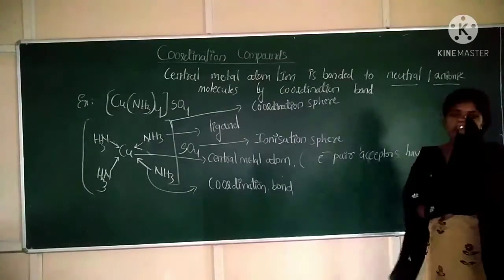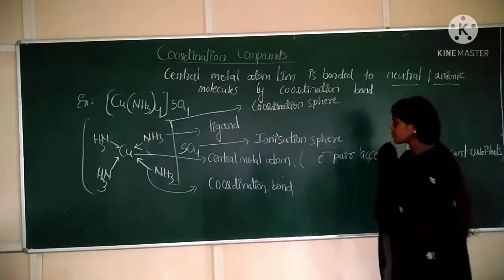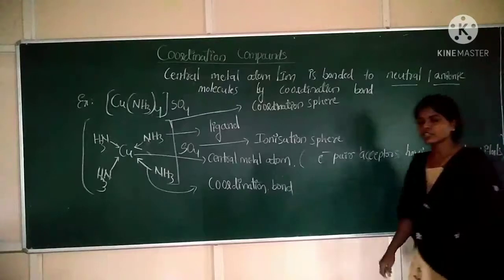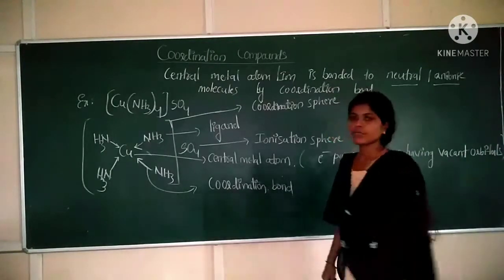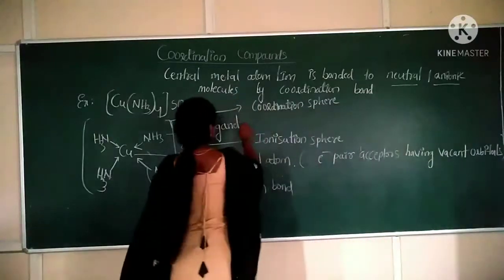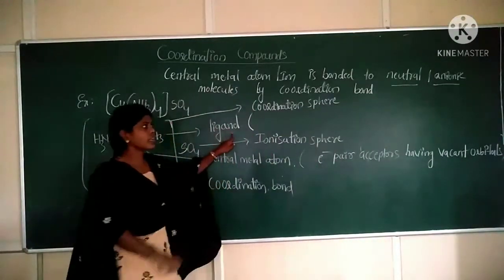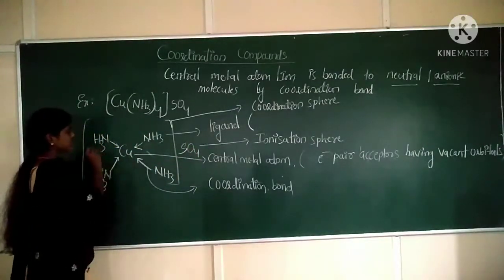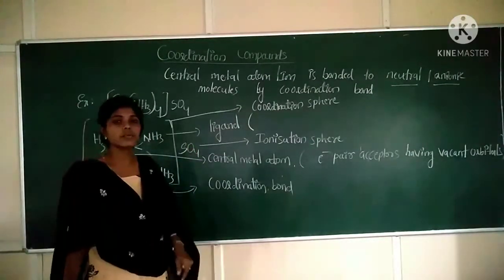Containing vacant orbitals. So what is a central metal atom or ion? Electron pair acceptors containing vacant orbitals are said to be a central metal atom or ion. Next is ligands. What are ligands? Here NH3, NH3, NH3. These NH3 are your ligands.